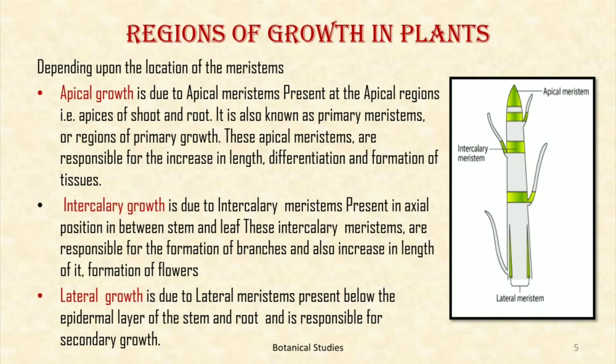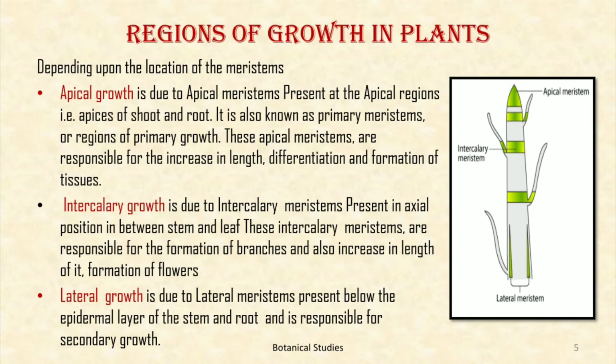Region of growth in plants. Depending upon the location of the meristem, growth may be apical, intercalary, and lateral. Apical growth is due to apical meristem present at the apices, that is, apices of shoot and root. It is known as primary meristem or region of primary growth. These apical meristems are responsible for increase in length, differentiation, and formation of tissues.